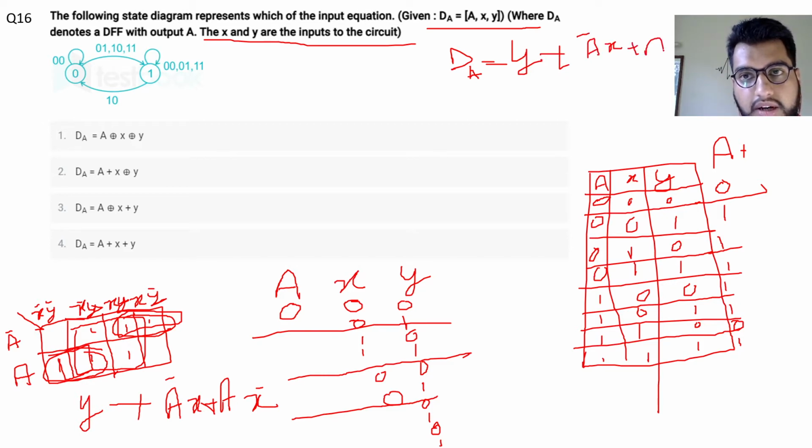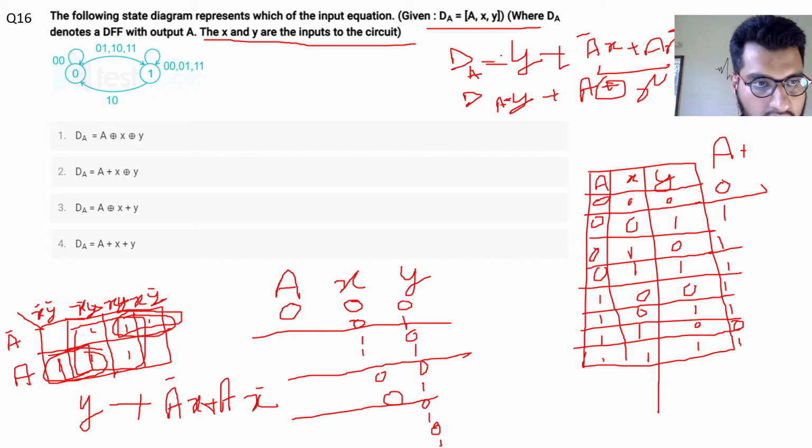If you look carefully, this is an XOR gate. So dA is equal to Y plus A XOR X. So my answer is Y plus A XOR X. So option 3 is my correct answer.